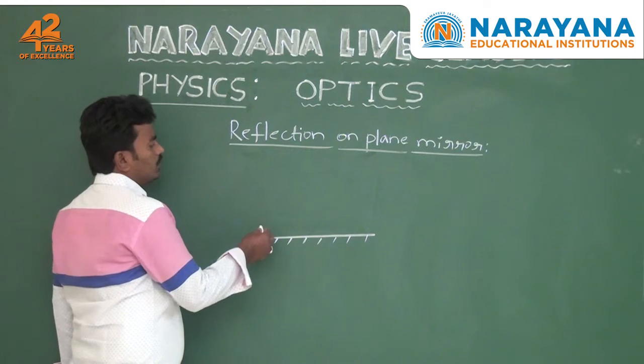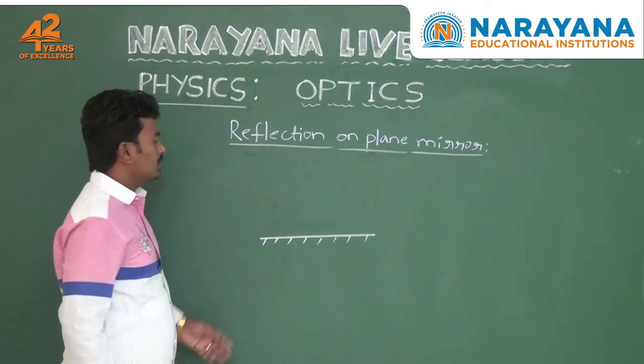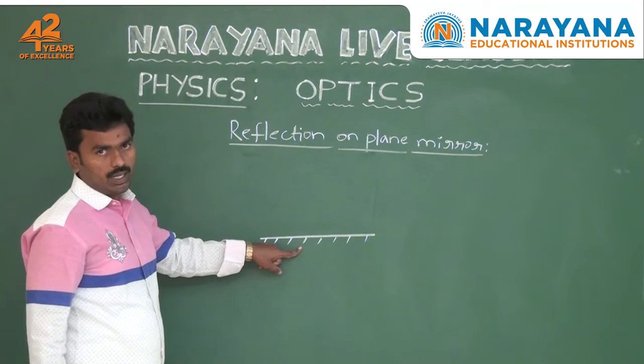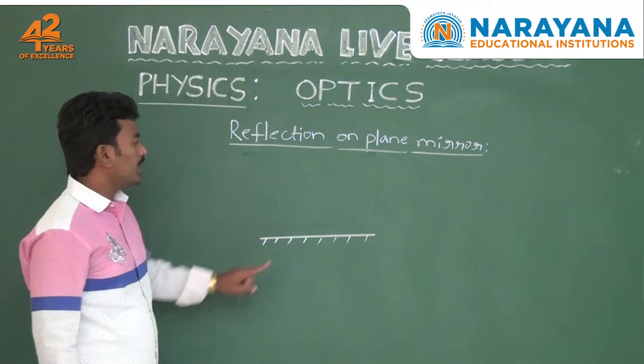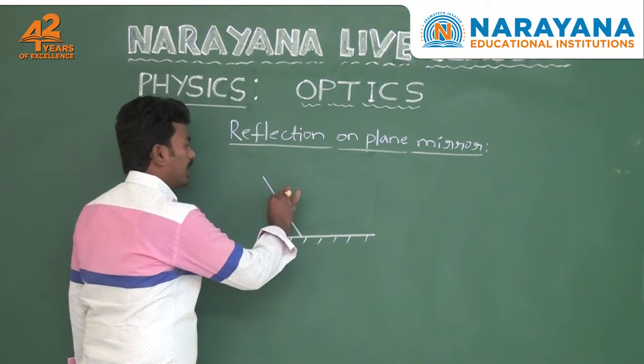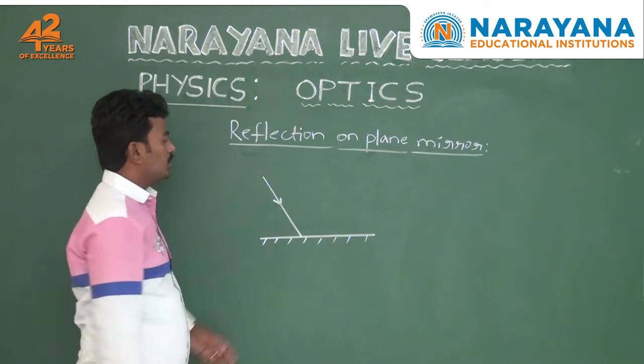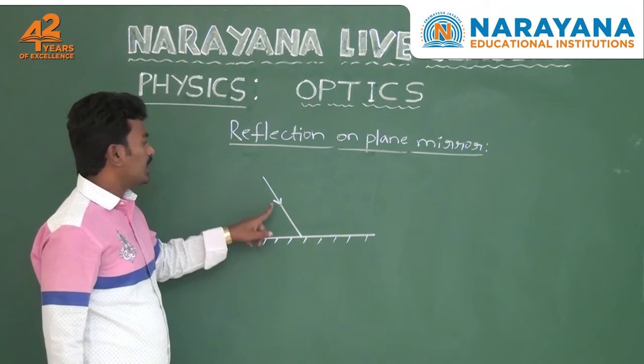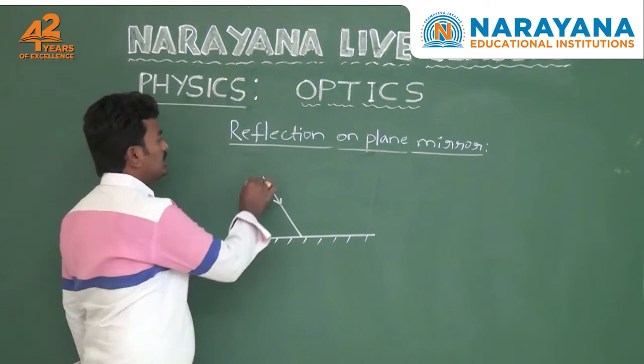Here you observe a ray of light entering into plane mirror. Suppose this is one of the rays of light, it is entering into plane mirror. Then the ray of light is called incident ray.